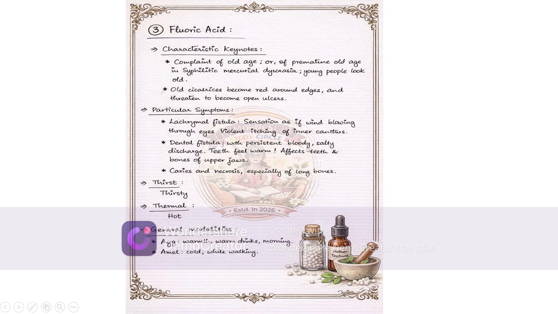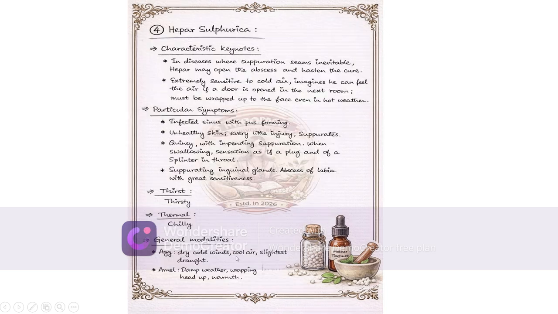Teeth feel warm. Affects teeth and bones of the upper jaw. Caries and necrosis, especially of long bones. Thirsty, thermally hot. See, fluoric acid is the only acid group remedy which is hot thermally. All other acid group remedies are chilly. General aggravation: warmth, warm drinks, morning. Amelioration: cold, while walking.